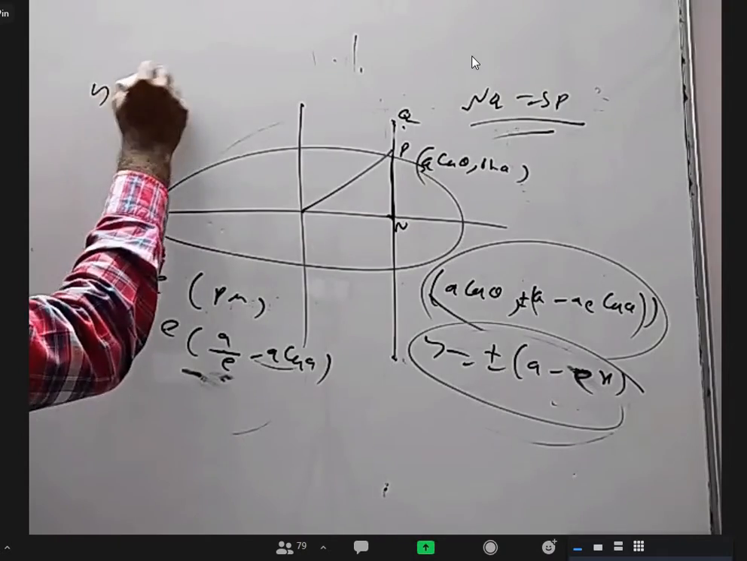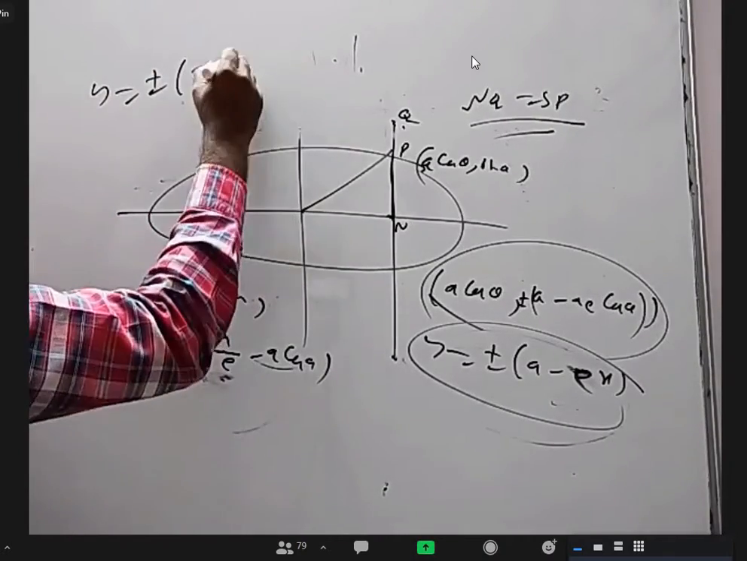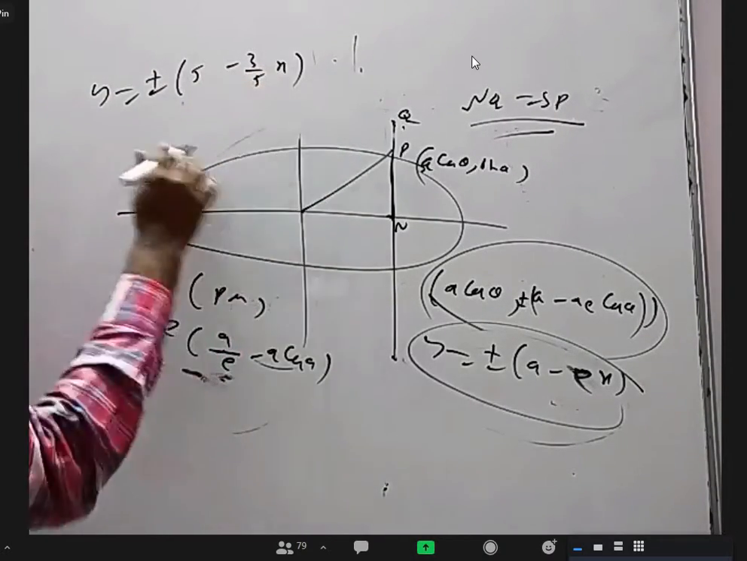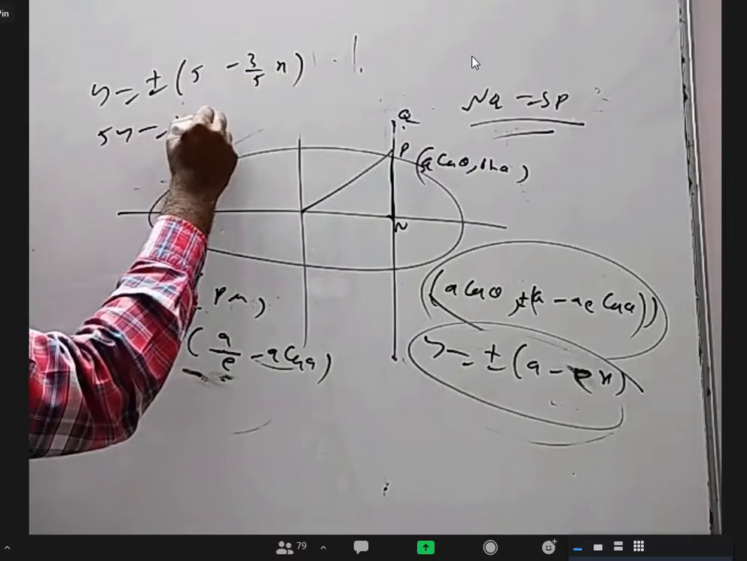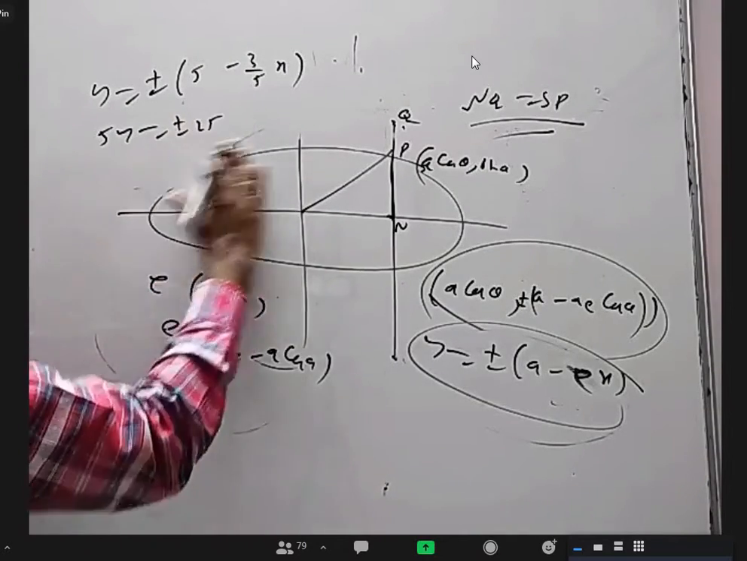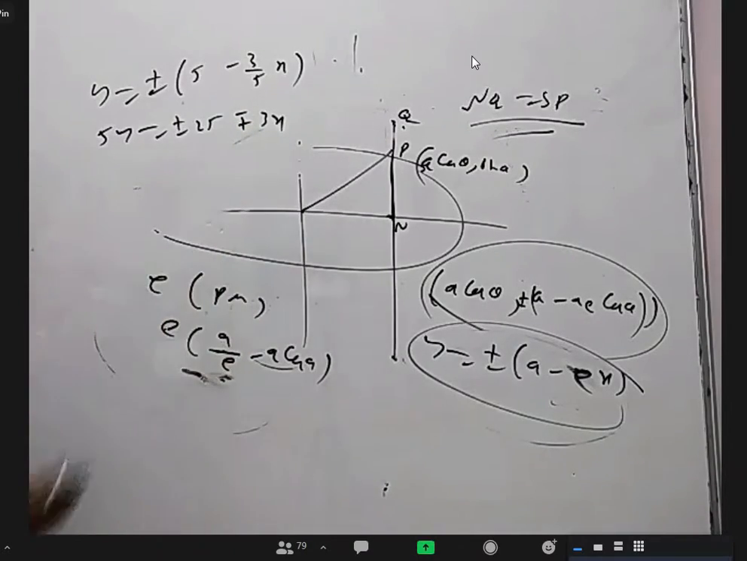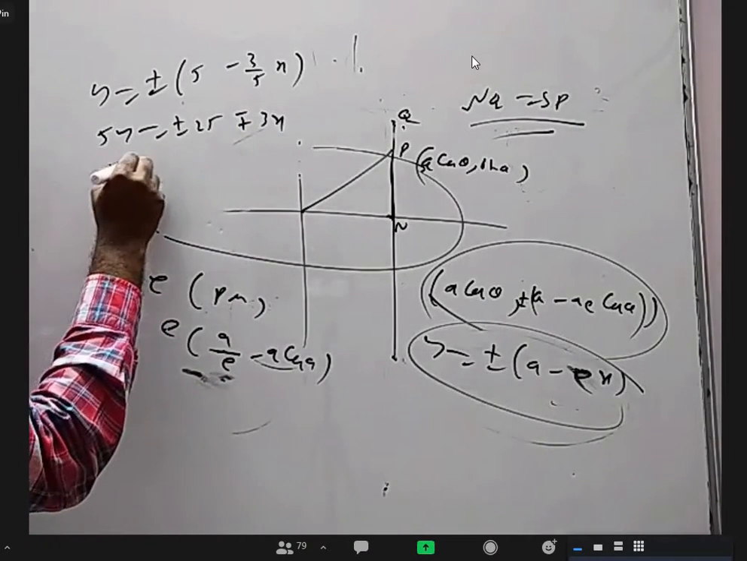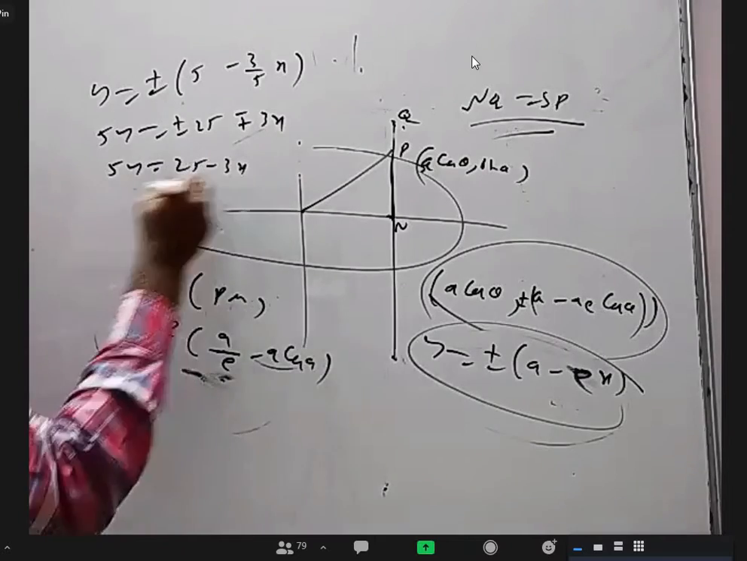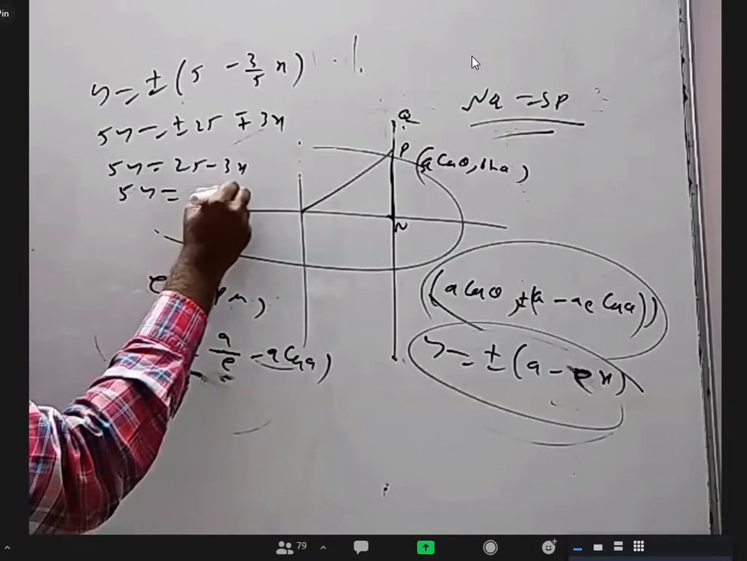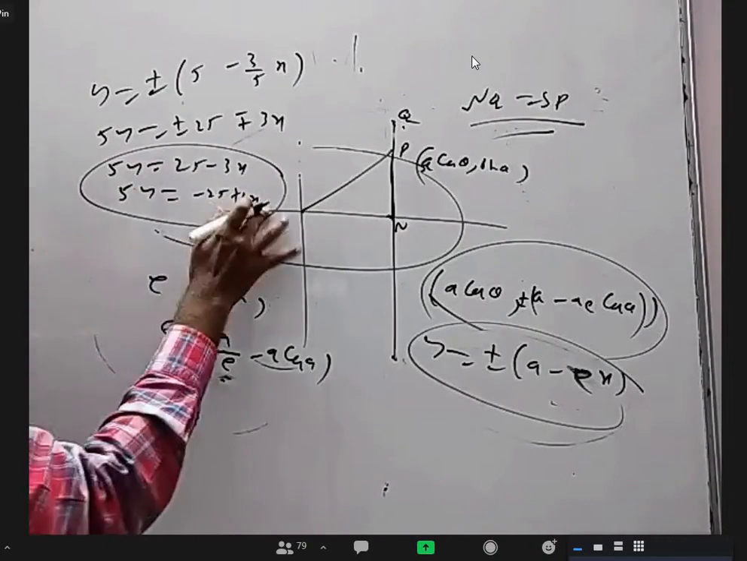Y equal to plus or minus 5 minus 3 by 5x. So 5y equal to plus or minus 25 minus or plus 3x. So 5y is equal to 25 minus 3x and 5y equal to minus 25 plus 3x. So these are the answers. Maybe you got them.